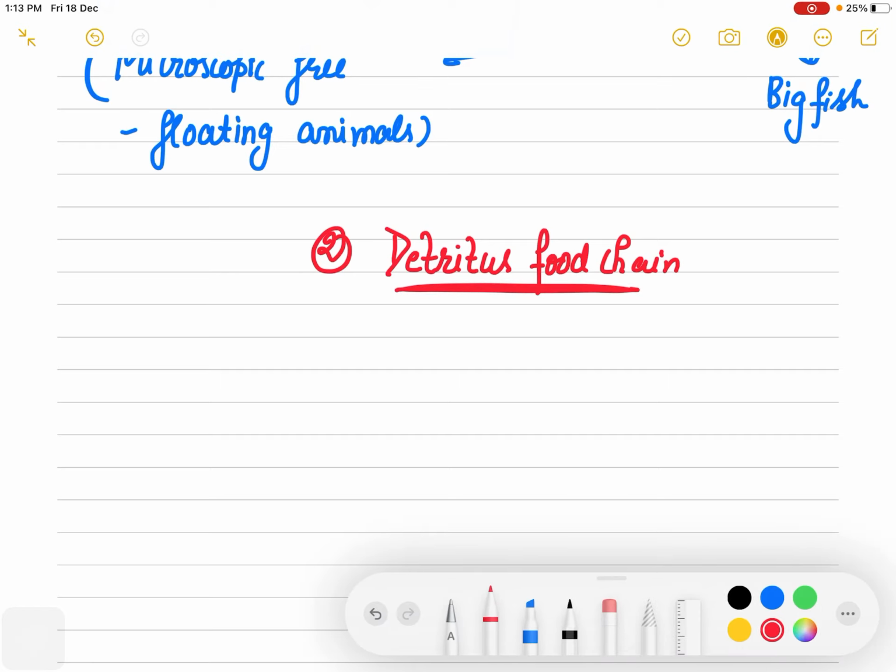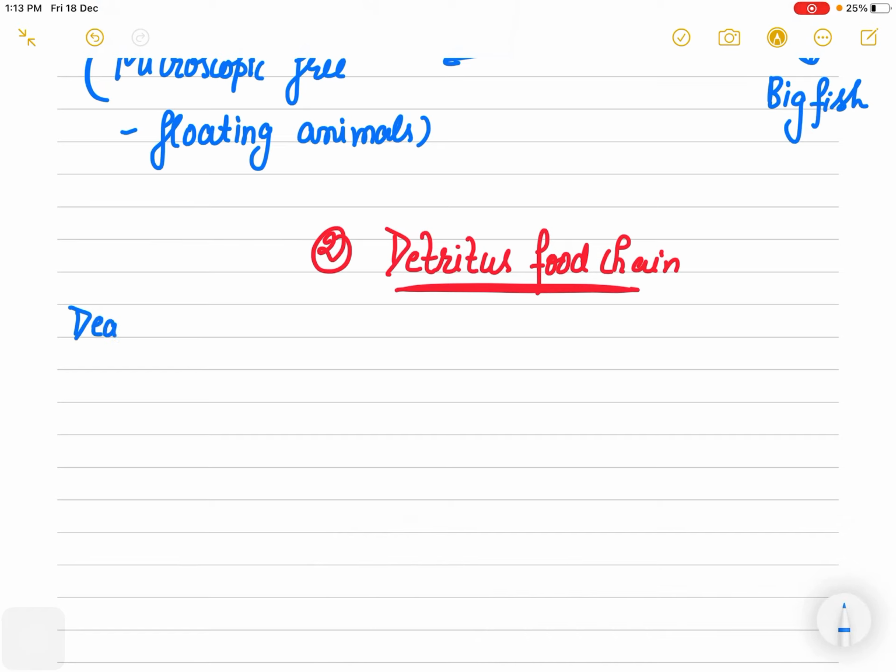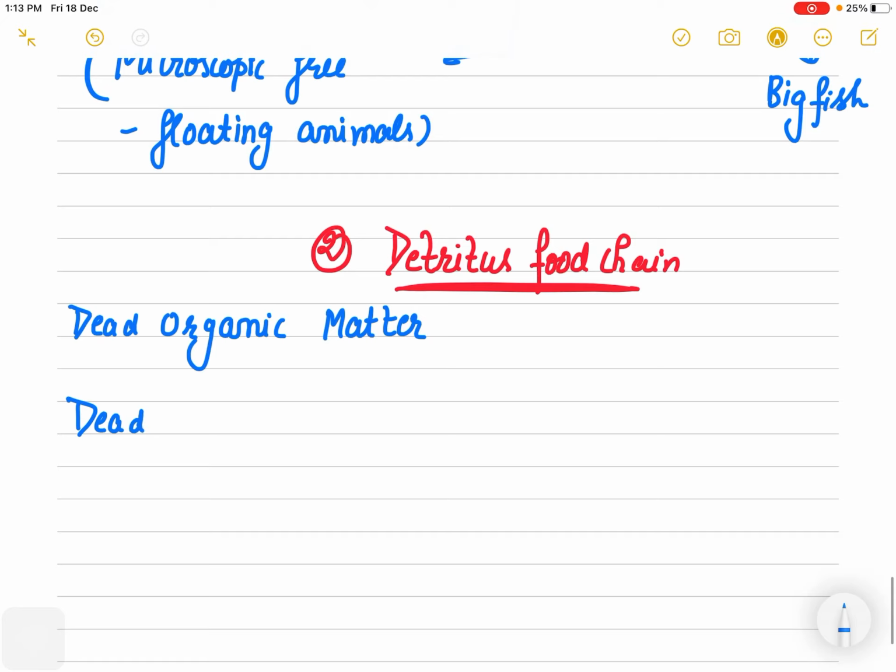Definitely, who is the main source here? That is the dead organic matter. Dead organic matter is the main energy source. So we are going to start this food chain with the dead leaves. Dead leaves पे कौन act करेगा? Those are the consumers, which are known as the detritivores. These are the dead leaf eaters.